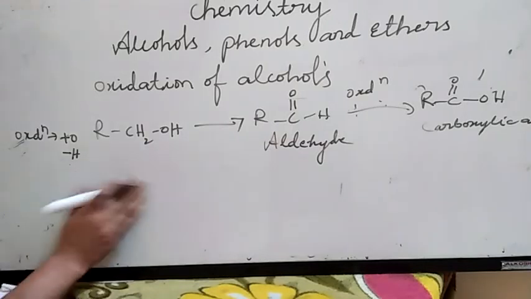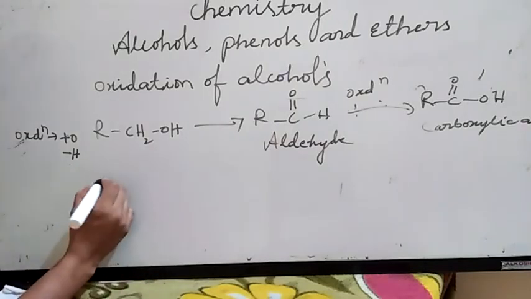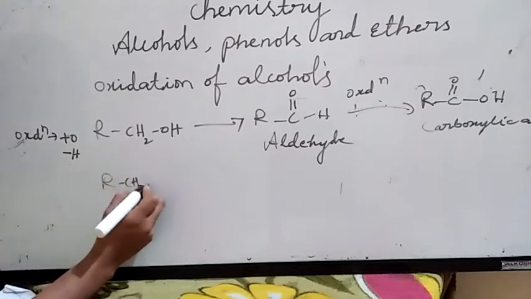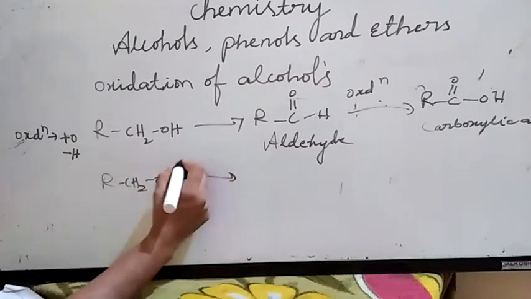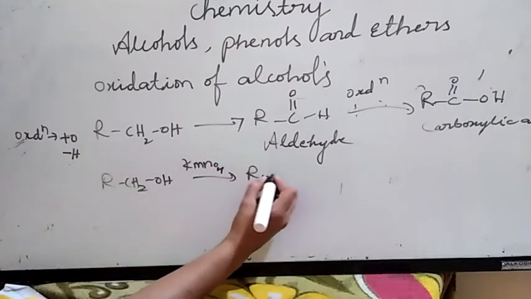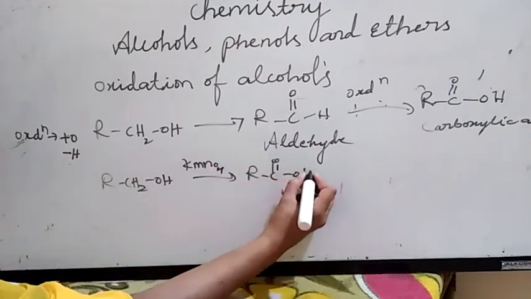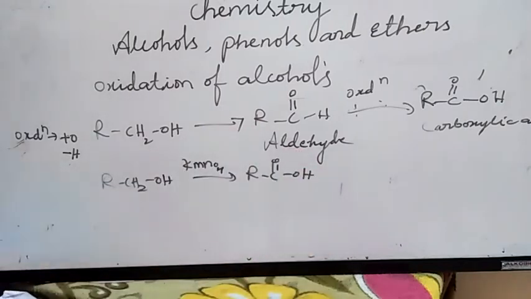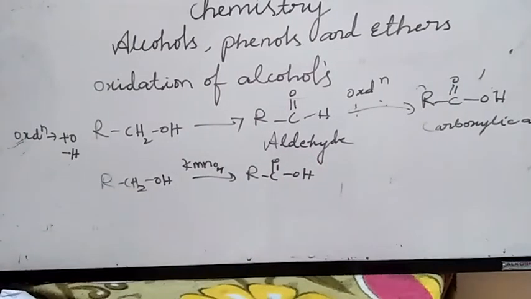If I use a strong oxidizing agent like KMnO4 with RCH2OH, directly I am getting acid only, RCOOH. I am not getting aldehyde, if I use a strong oxidizing agent.